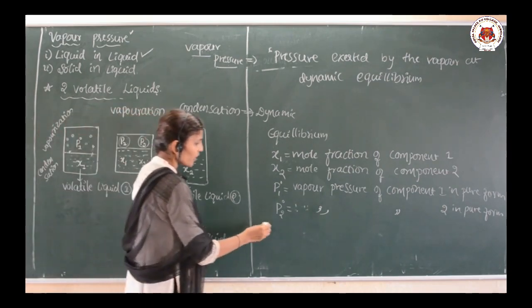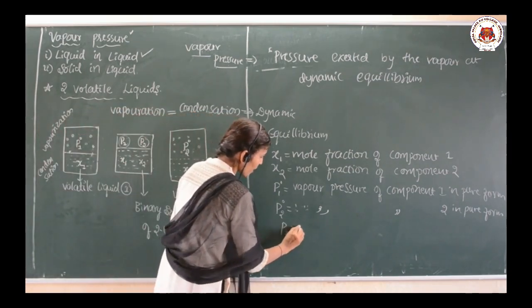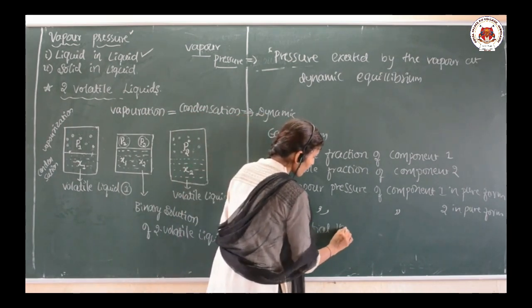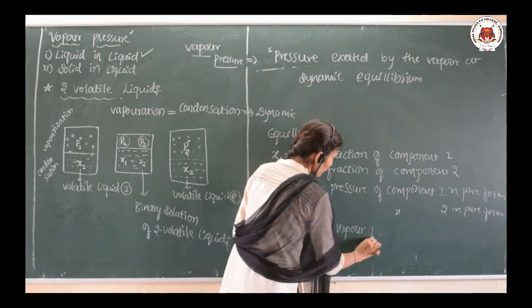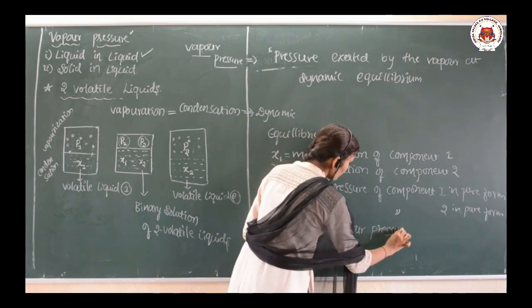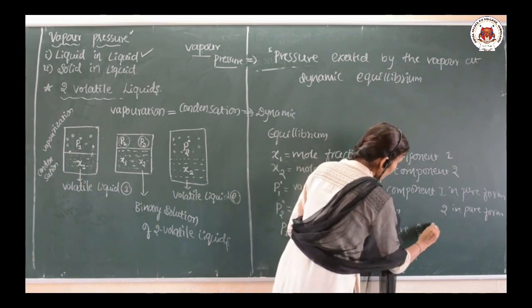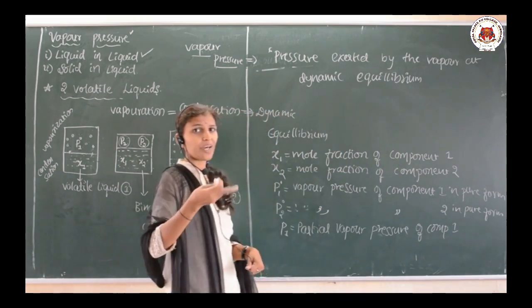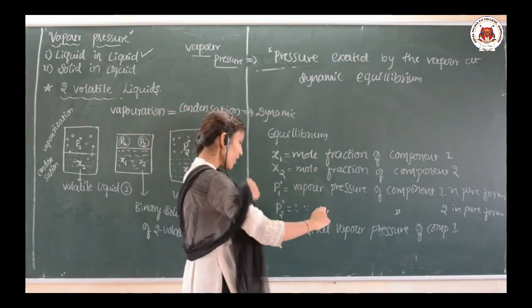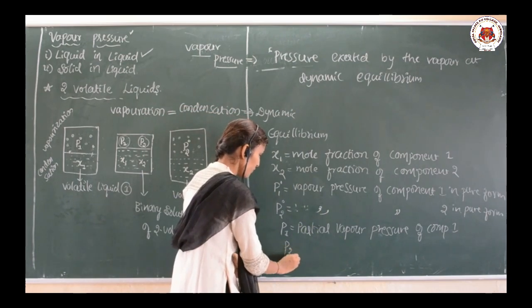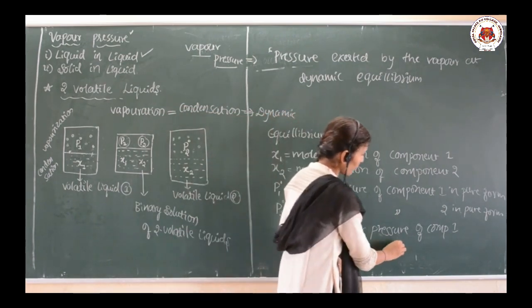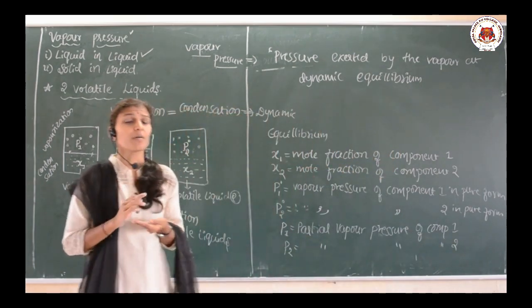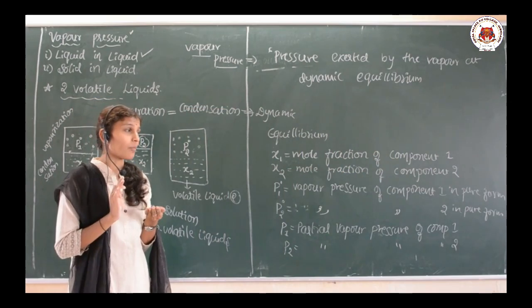P1 is the partial vapor pressure of component 1, and P2 is the partial vapor pressure of component 2.